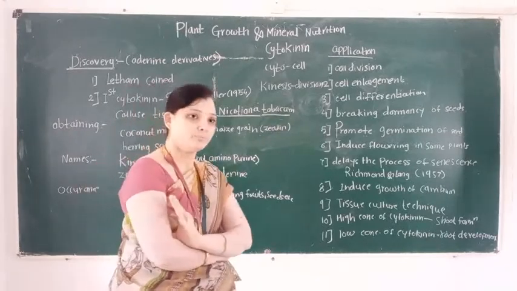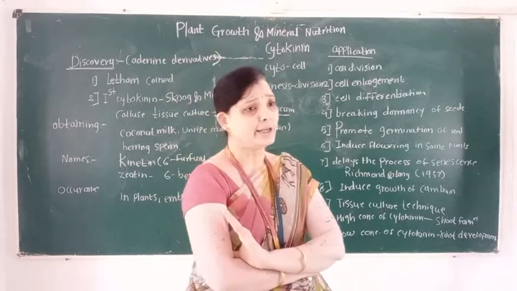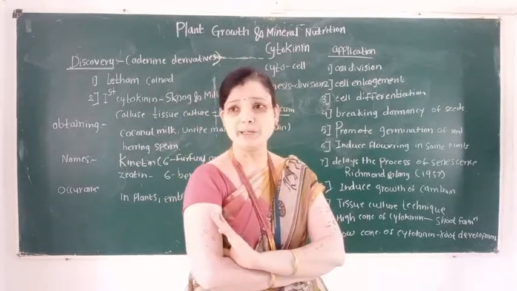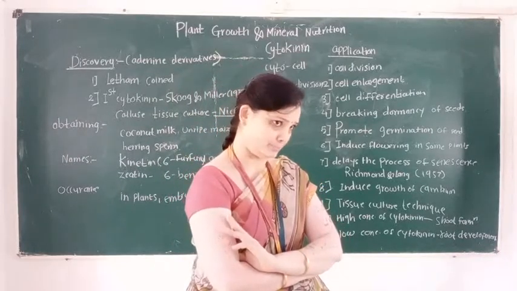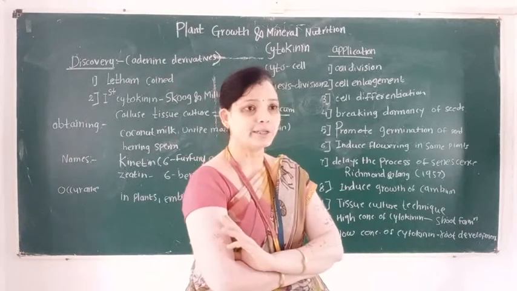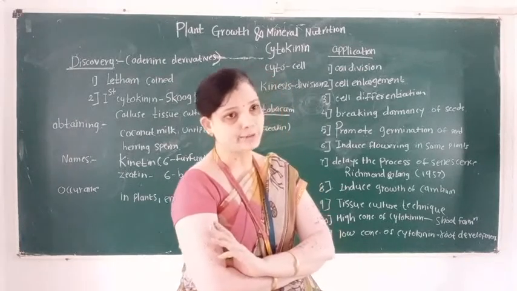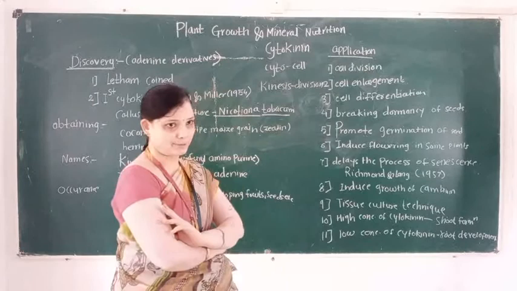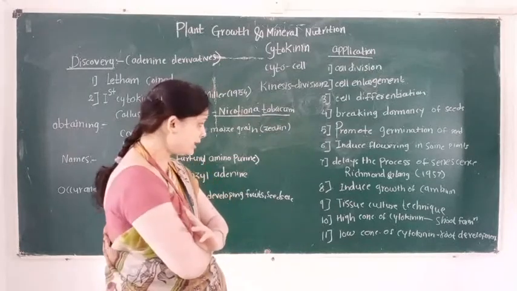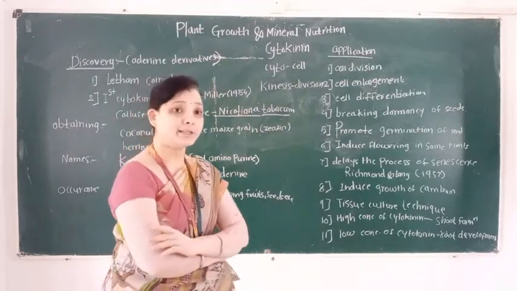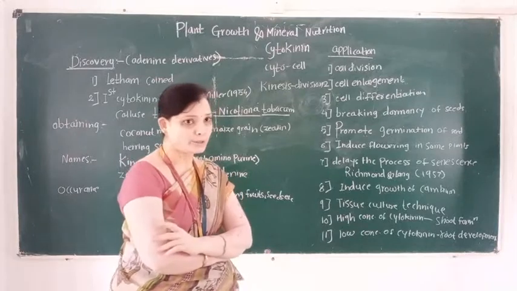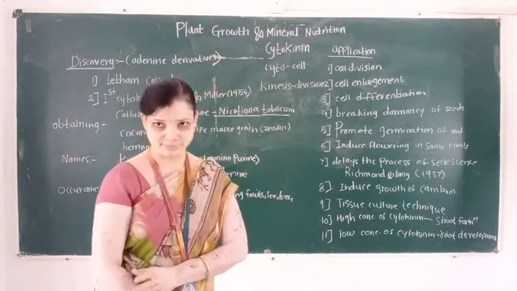Next, cytokinin induces flowering in some plants. Then, cytokinin delays the process of senescence.